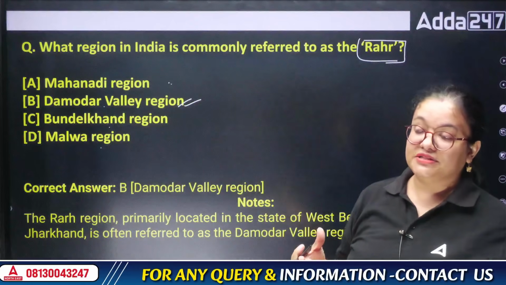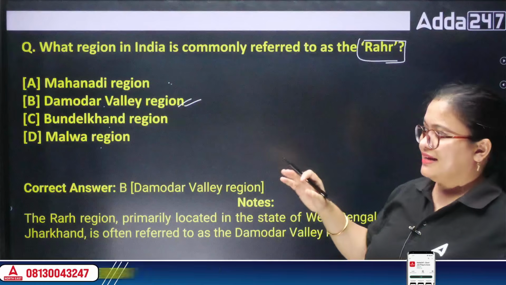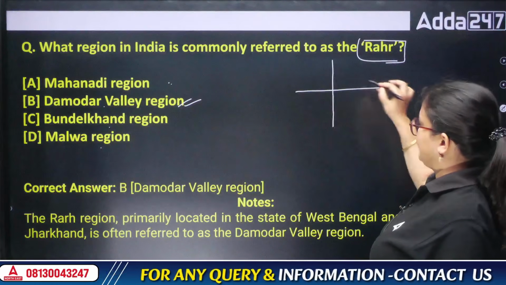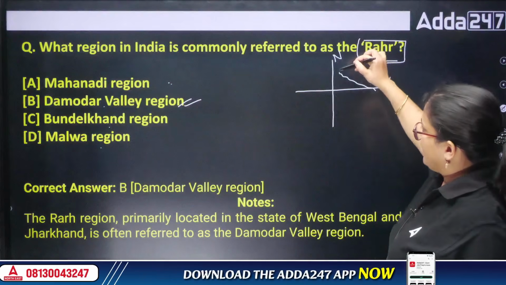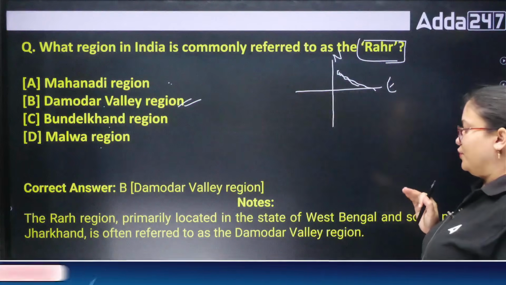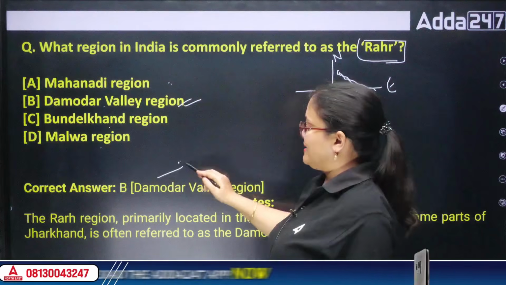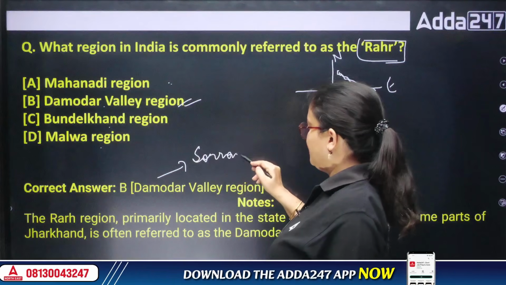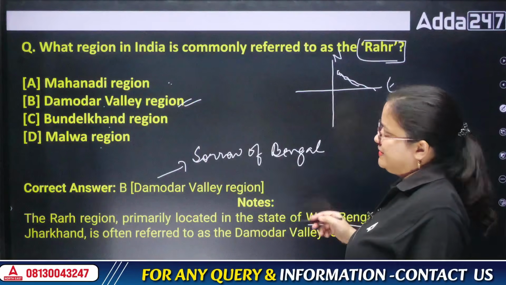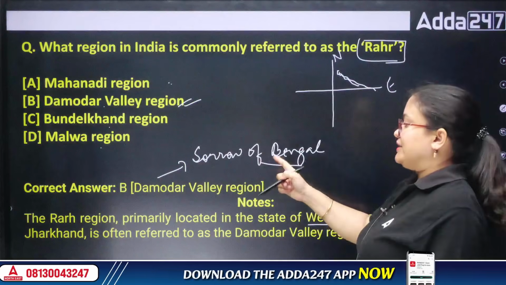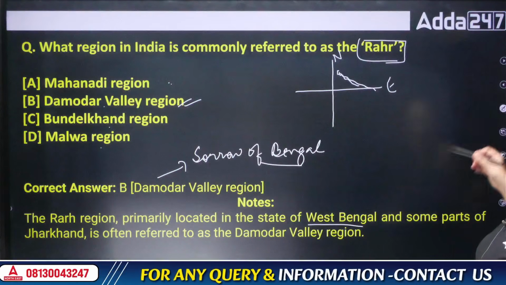Damodar river is a very important river. Not exactly north and south. Damodar river mainly flows on this side, so it is the north side and this is the east side. Approximately on this side, the Damodar river flows mainly in West Bengal and a few parts of Jharkhand. We also call Damodar river the sorrow of Bengal. Why? Because now as it is monsoon, many flood prone areas are caused by the Damodar river. So it is also known as the sorrow of Bengal. Do remember, and it is also known as Rahar region.